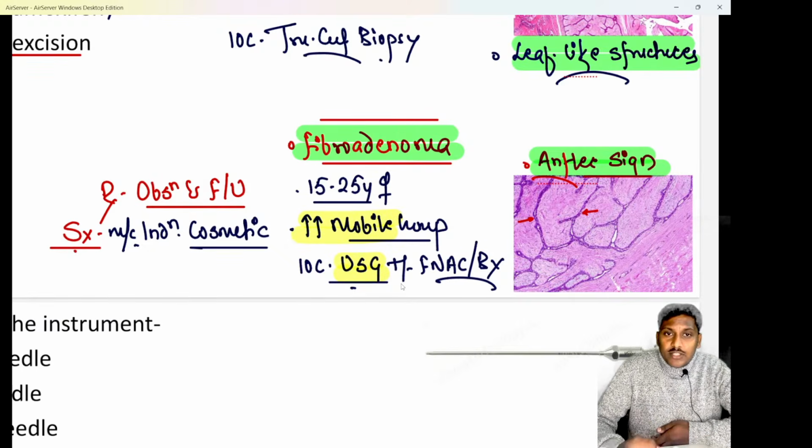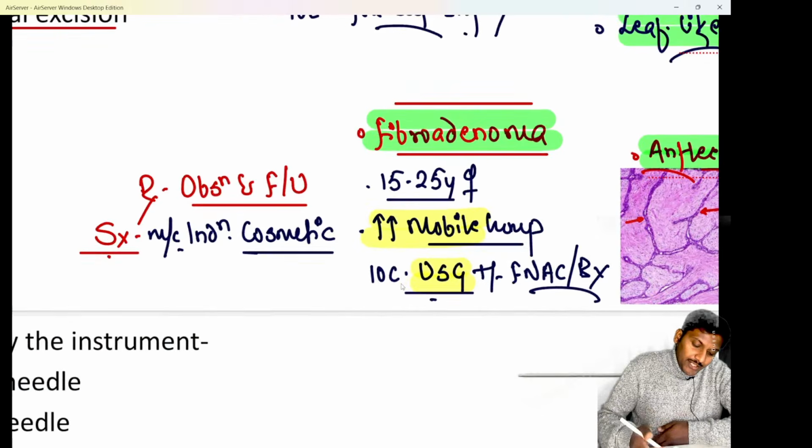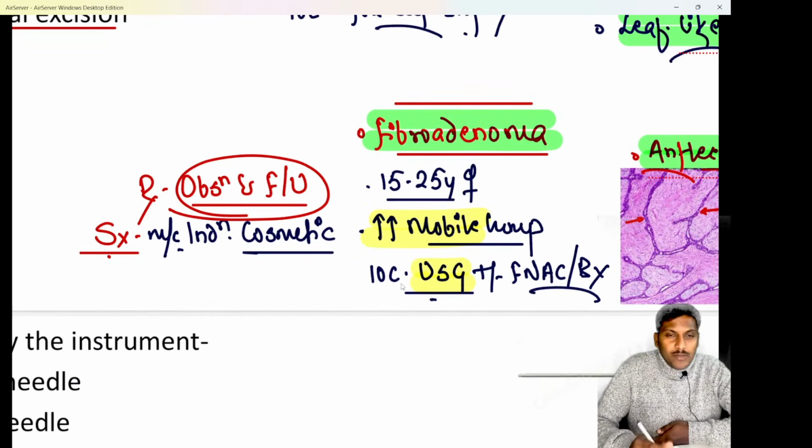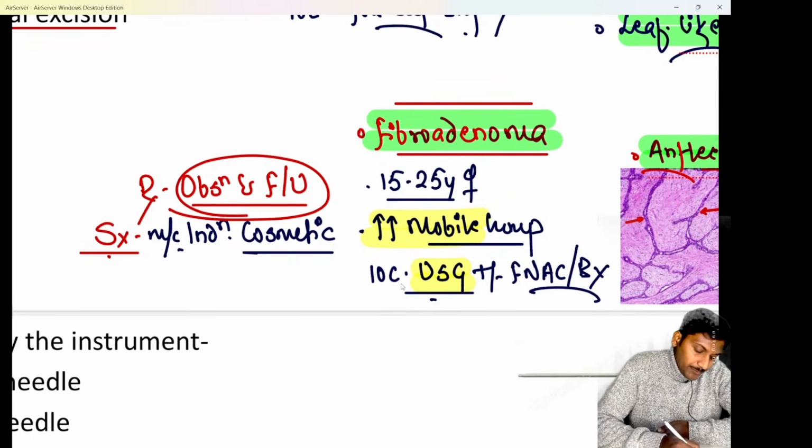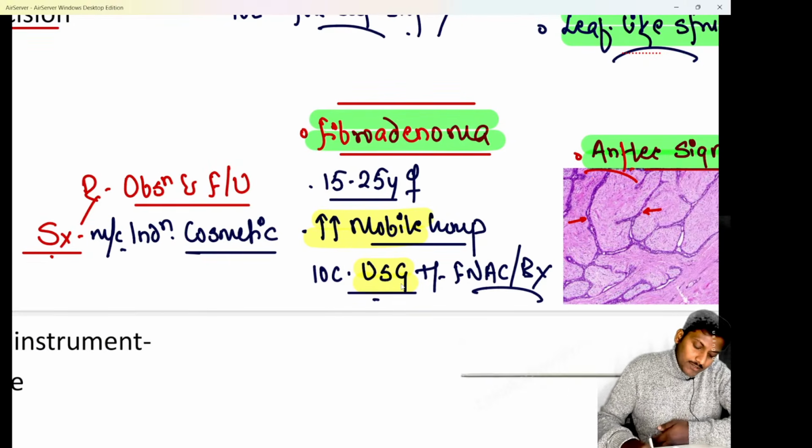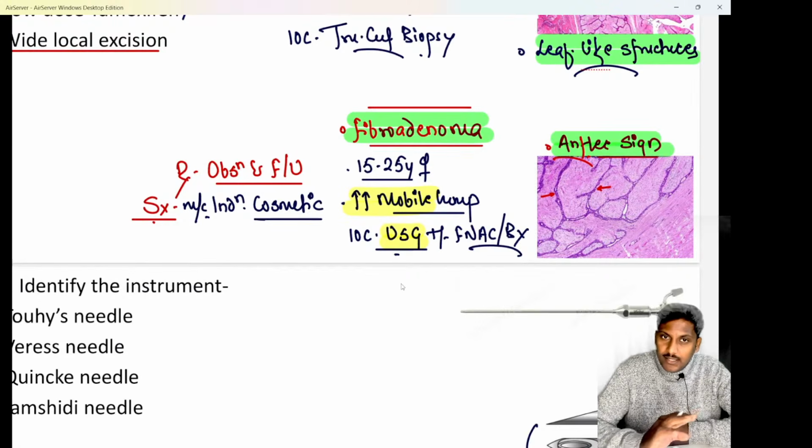If the BI-RADS score is 4 or 5, only in those conditions do we need an FNAC or biopsy. Otherwise, FNAC or biopsy is not done. Treatment for the majority of fibroadenoma is observation and follow-up. The only treatment for a case of fibroadenoma is just observation and follow-up, nothing else.